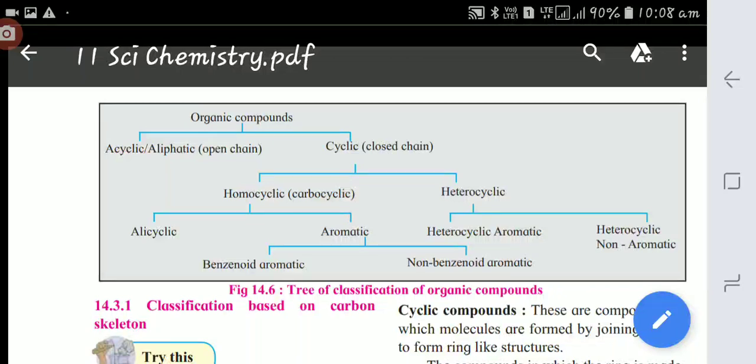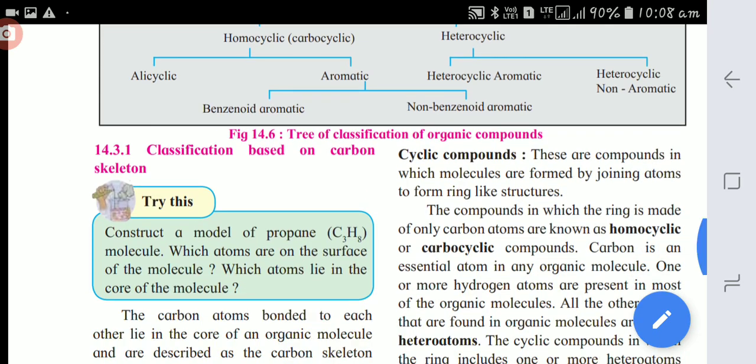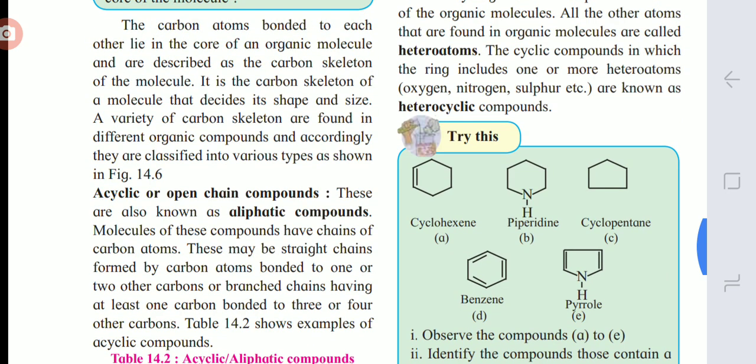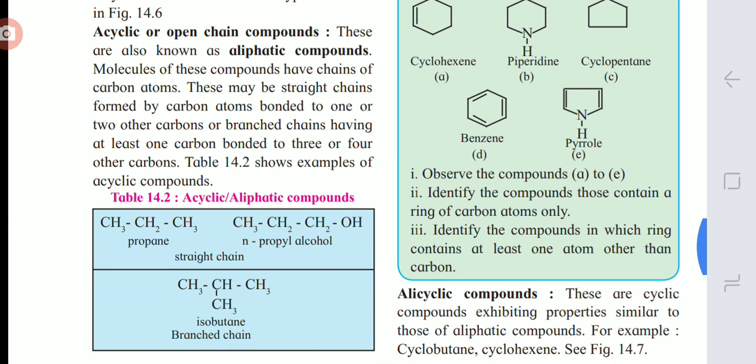First, we revise some concepts from topic number 14 of 11th standard. Organic compounds can be classified on the basis of carbon skeleton. The first class is acyclic or open chain compounds, and the second class is cyclic or closed chain compounds. Acyclic open chain compounds are also known as aliphatic compounds. Examples are propane, n-propyl alcohol, isobutane. So here the ends are open.